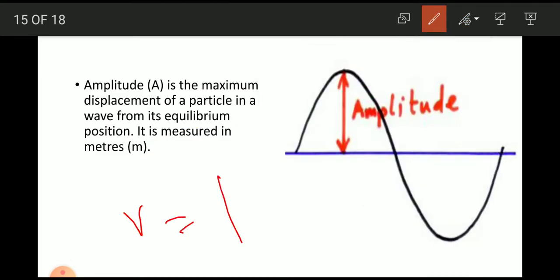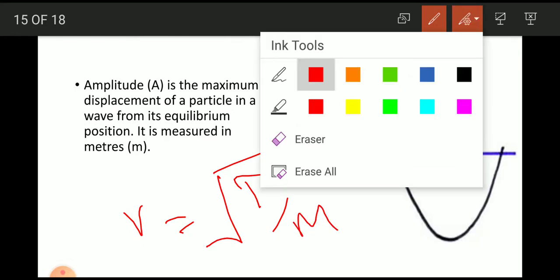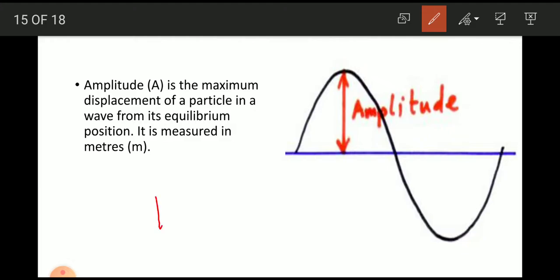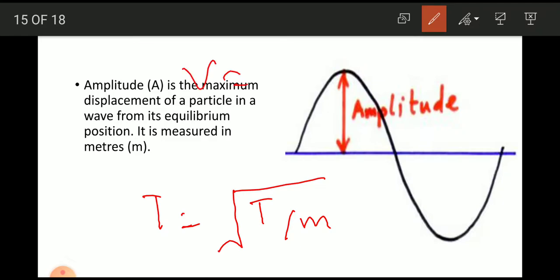Velocity is equal to the square root of T by small m. I will write it again: V equals the square root of T divided by m.